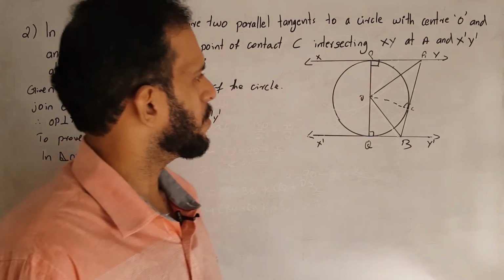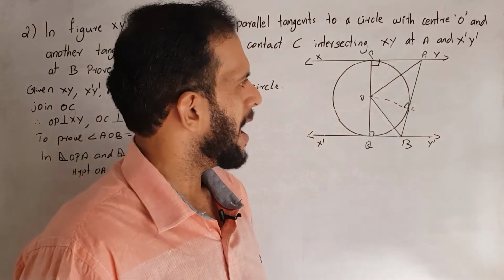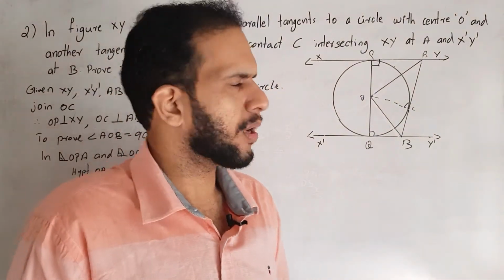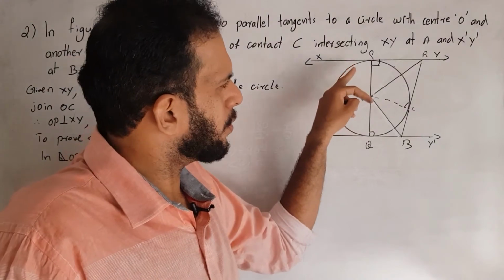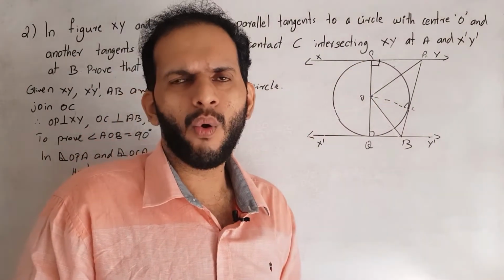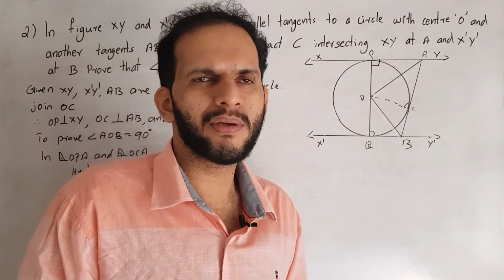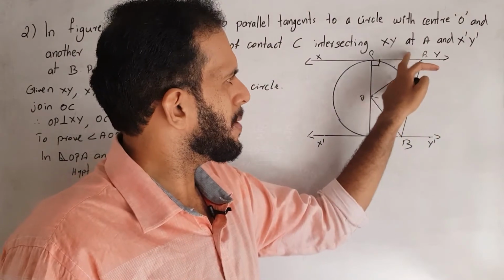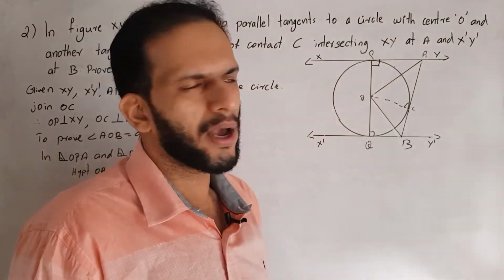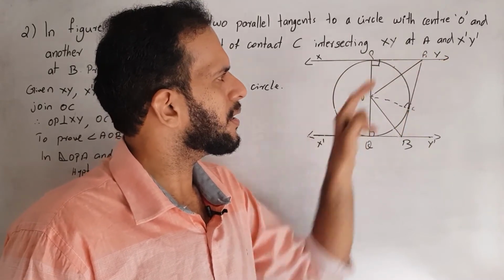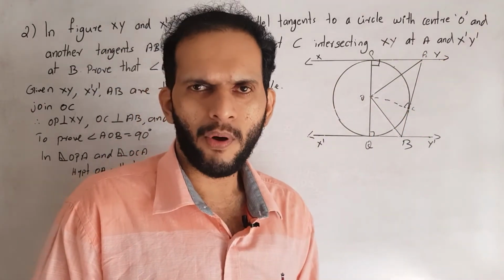Also, we can say two sides are equal in two ways: OP is equal to OC, since they are radii of the same circle, or AP is equal to AC, since they are tangents from the external point A.